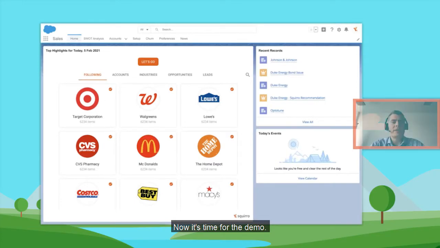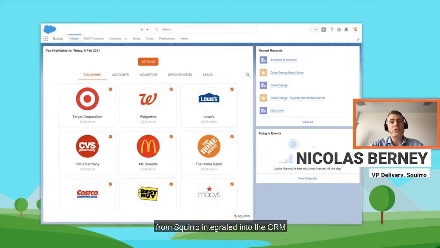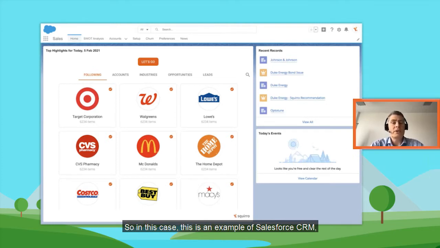Now it's time for the demo. I'm going to show you the end-to-end demo from Squirro integrated into the CRM. In this case, this is an example of Salesforce CRM, but not only Salesforce: we do integrate as well with different CRMs, such as Microsoft Dynamics or others.